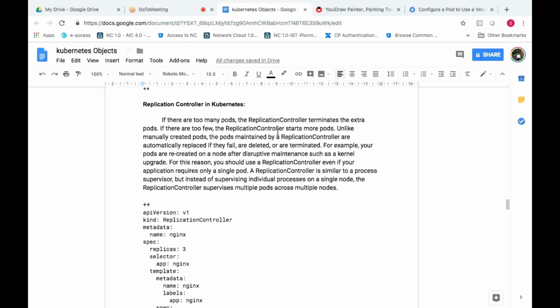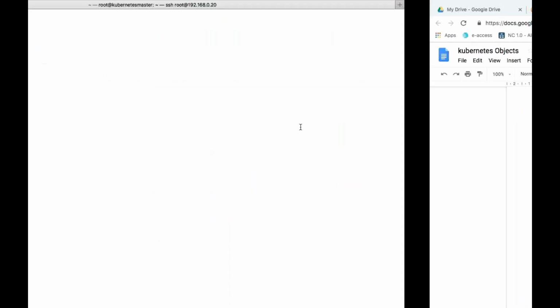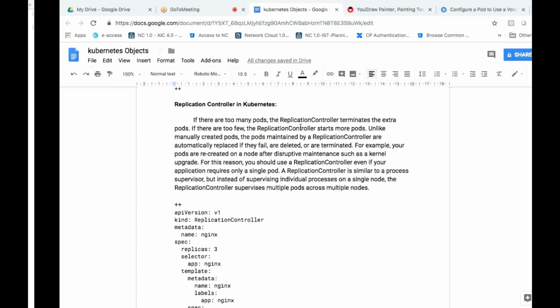Okay, the short form is RC. In Kubernetes, we'll give it like this: kubectl get rc. As of now, we don't have any replication controller. If you want to see it in all namespaces, use the hyphen-all-namespaces option. We don't have any replication controller in the entire Kubernetes setup. So let's try to create it.